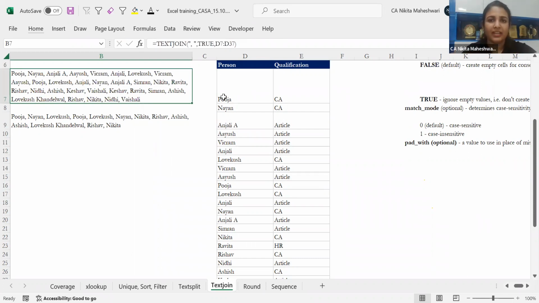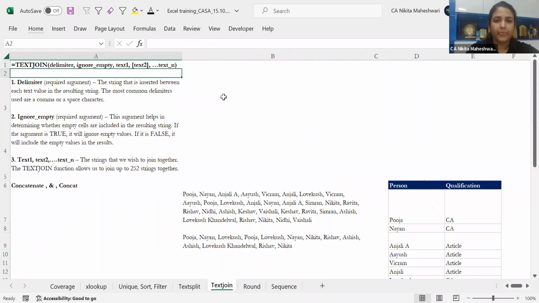So text split and text join, opposite functions, very, very powerful. You can do a lot with this. Again, where you have to do it, you have to click that, okay, this function is available in Excel. Otherwise, you can use this as many times and however you want to do it.